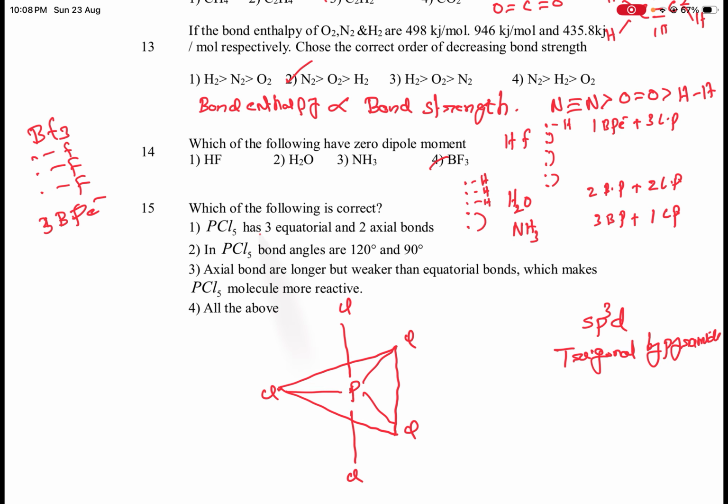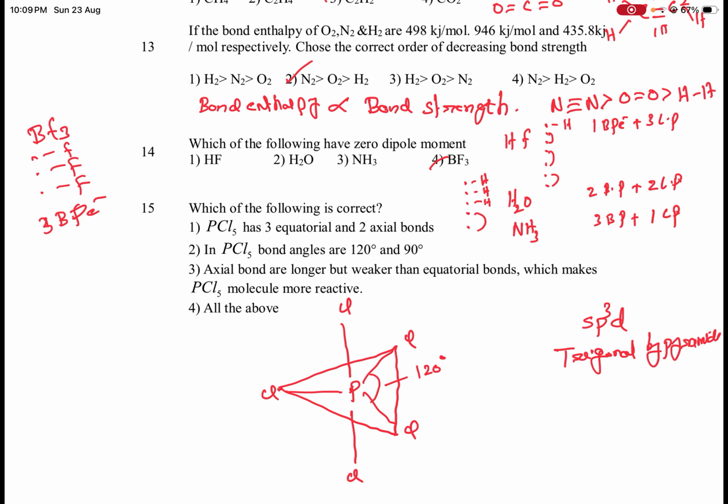So the first one is correct: PCl5 has three equatorial and two axial bonds. In PCl5, bond angles are 120 and 90. The three equatorial bonds make a 120 degree bond angle, and the axial chlorine atoms form 90 degrees with the equatorial plane. So the second statement is also correct.